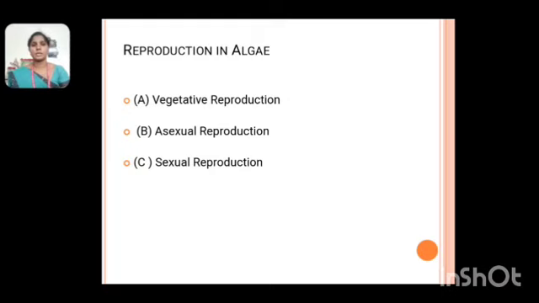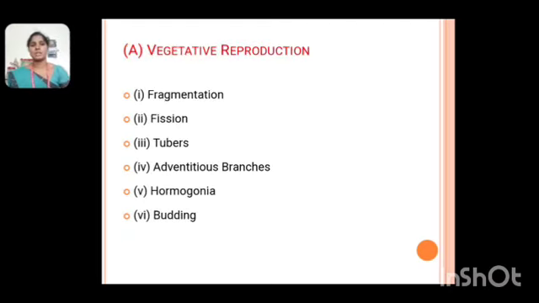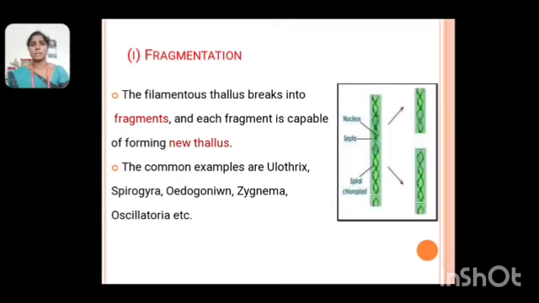Next one, reproduction. Reproduction is divided into three types. First one, vegetative reproduction. Second one, asexual reproduction, and then sexual reproduction. First, vegetative reproduction. Vegetative reproduction takes place in six ways. First one, fragmentation. Second one, fission. Third one, tubers. Fourth one, adventitious branches. Fifth one, hormogonia. Sixth one, budding.